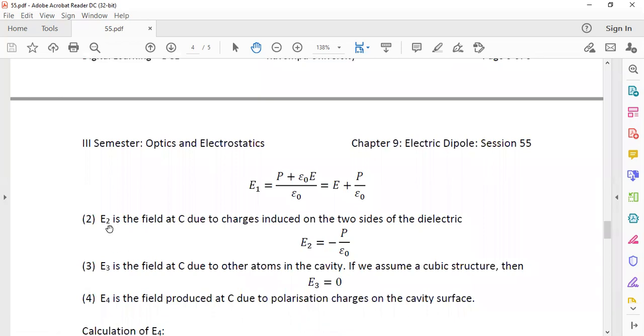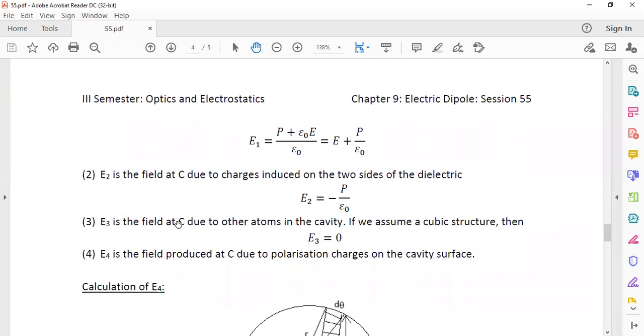The second field, E2, is the field at C due to charges induced on the opposite sides of the dielectric. That field E2 is equal to minus P by epsilon naught. Why this minus? The field due to the charges on the surface of the dielectric is opposite to the applied field. Therefore, the minus sign is taken.